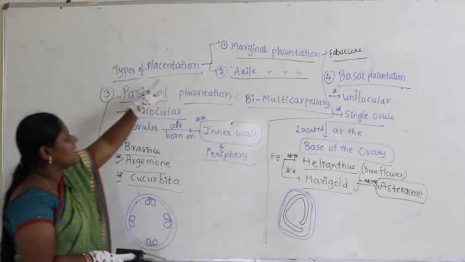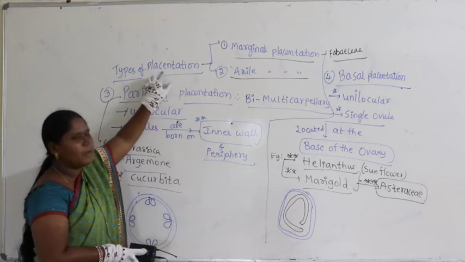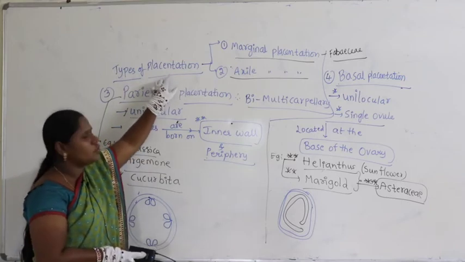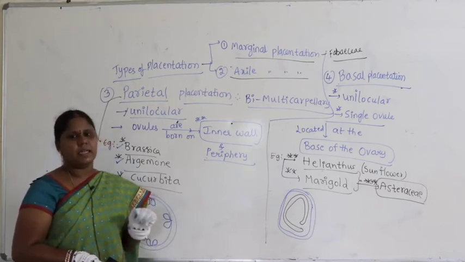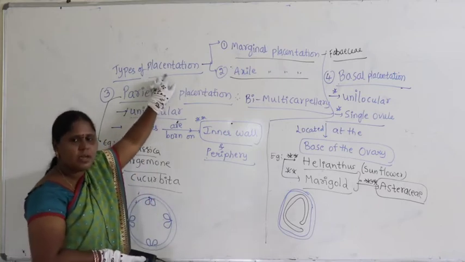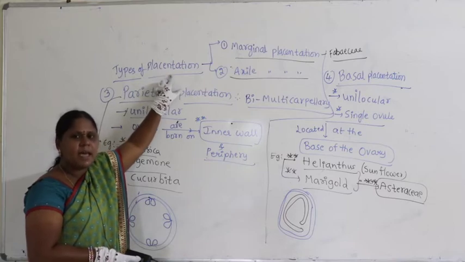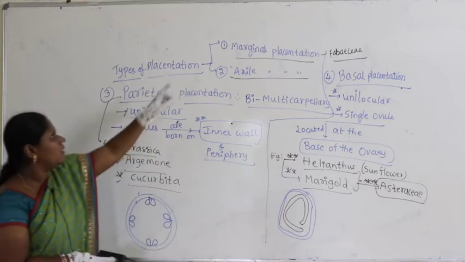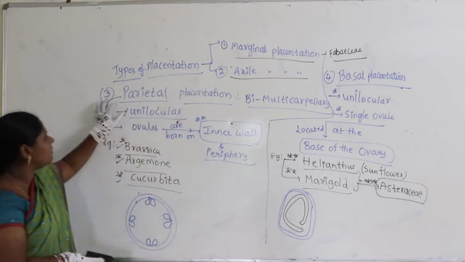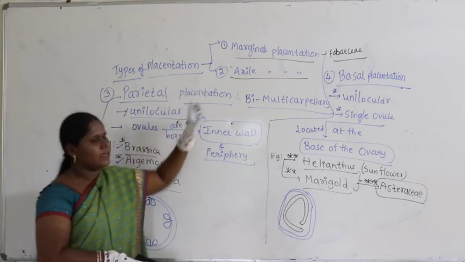Both come under types of placentation. What exactly is meant by placentation? The arrangement of ovules in an ovary is called placentation. Now, 1 and 2 were studied last class. Let us come to the third one, parietal placentation.